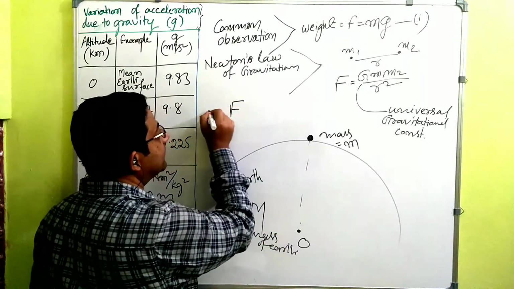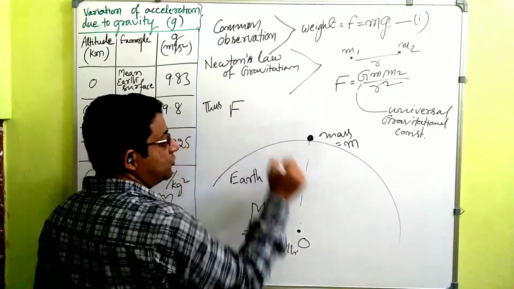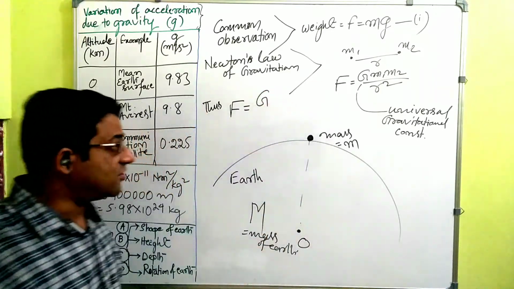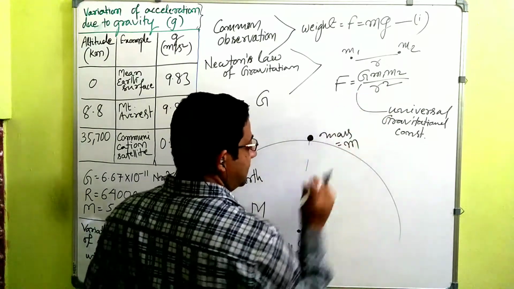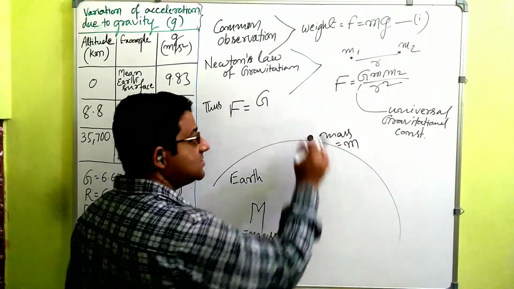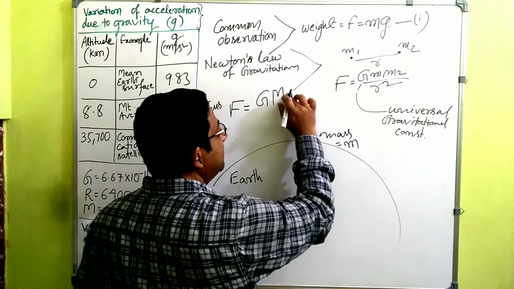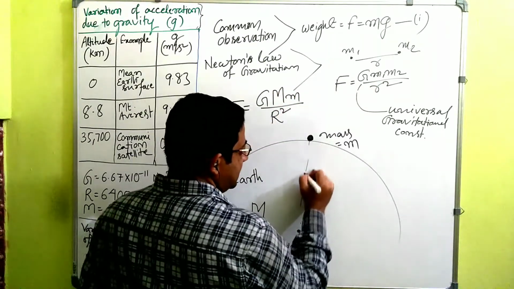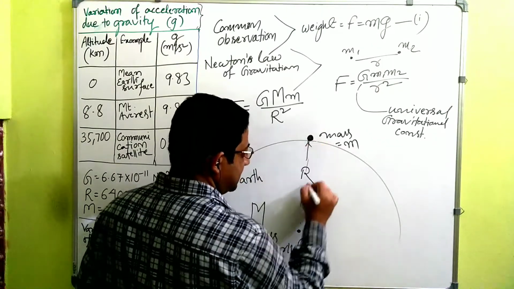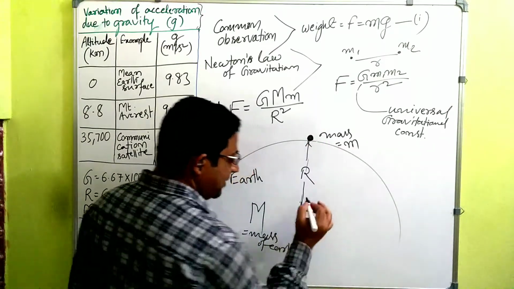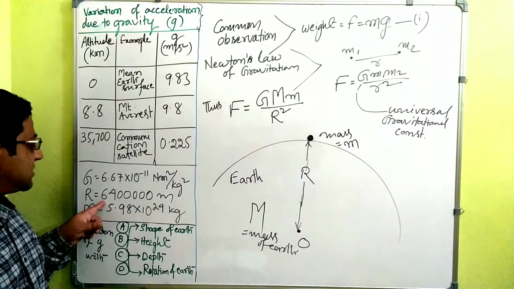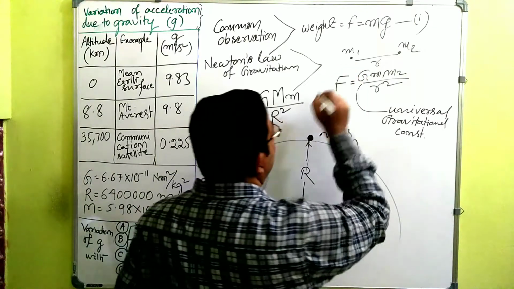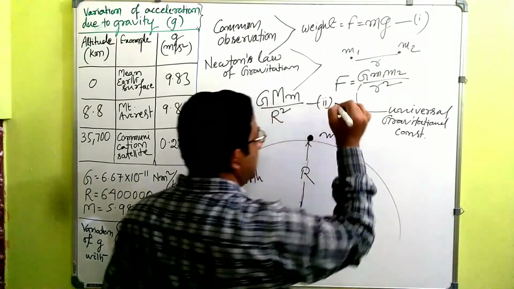Thus, the force of attraction between two bodies will be G, universal gravitational constant, multiplied by the product of the masses, so mass of earth multiplied by mass of the body, divided by R square, where R is the radius of earth. Whenever the calculation is required, we will be taking the value of 6,400 kilometers. Now let us call this equation 2.